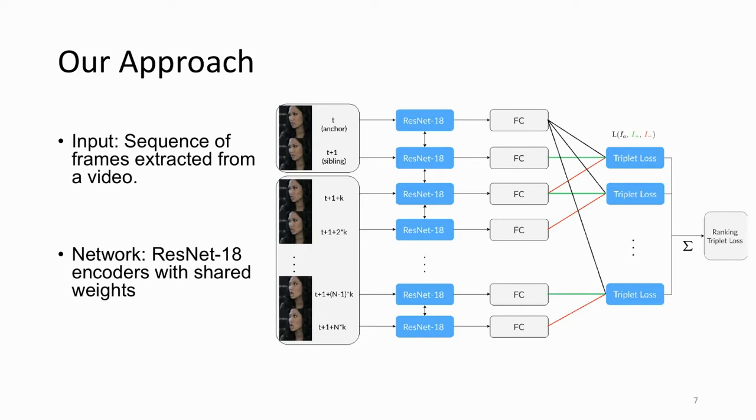We then compute the triplet losses for adjacent frame pairs along with a fixed anchor frame. In each adjacent pair, the preceding frame is treated as a positive frame, and the following frame is treated as a negative sample. Finally, all the triplet losses are added together to form the ranking triplet loss.